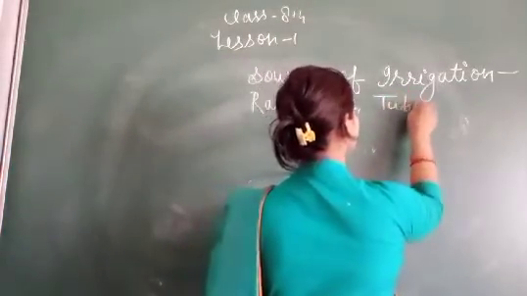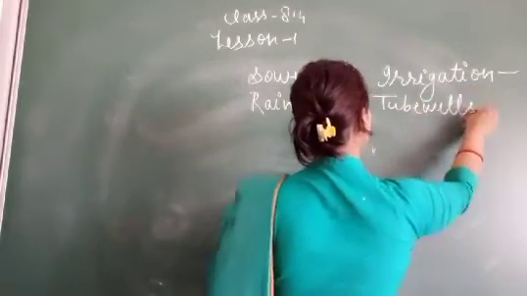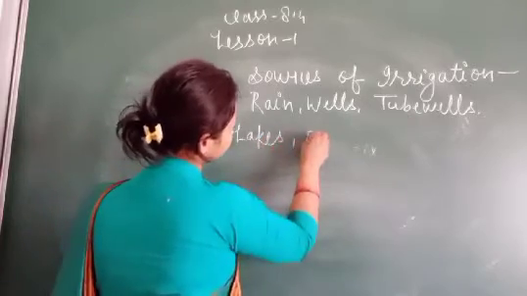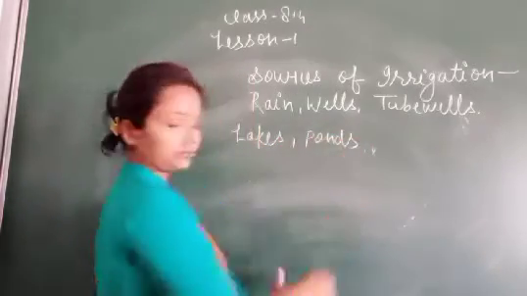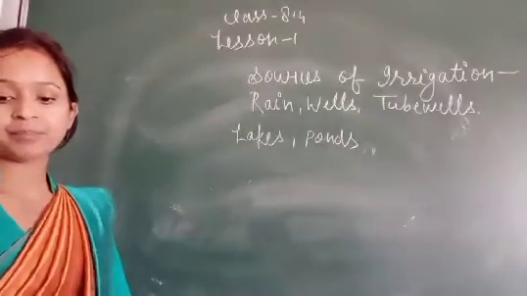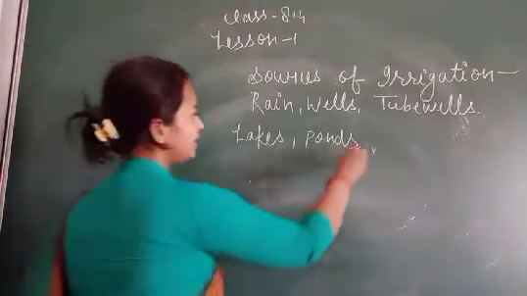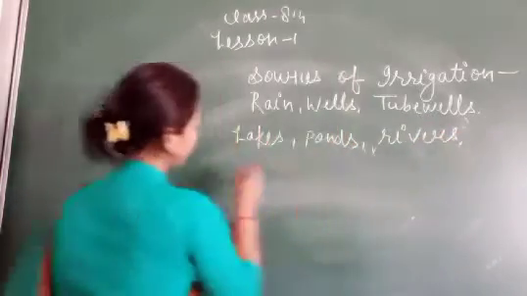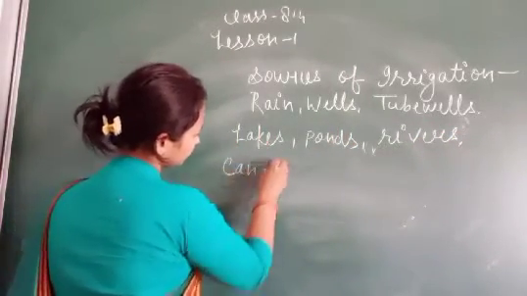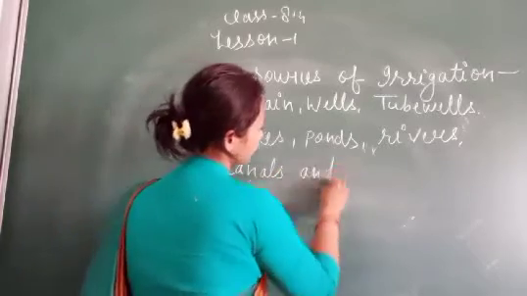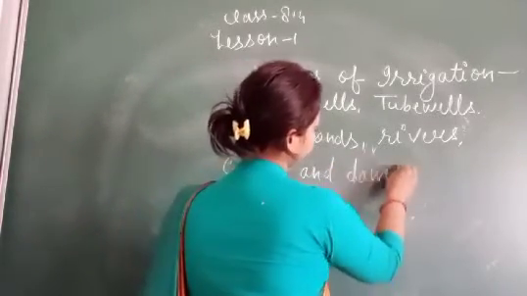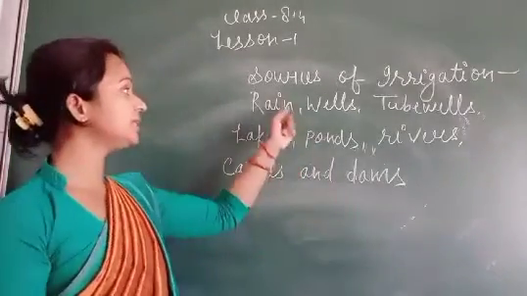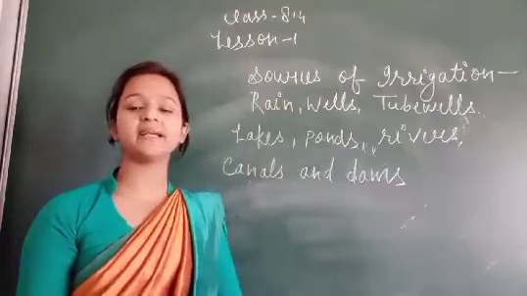lakes, ponds, rivers, canals, and dams. These are the sources of irrigation.